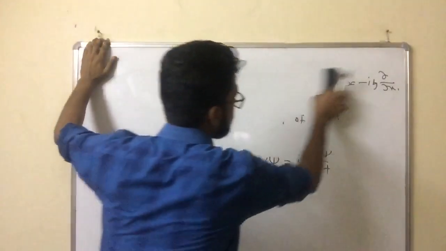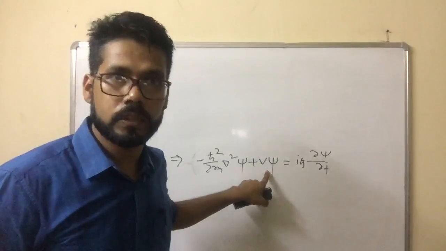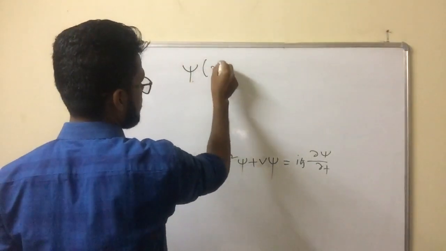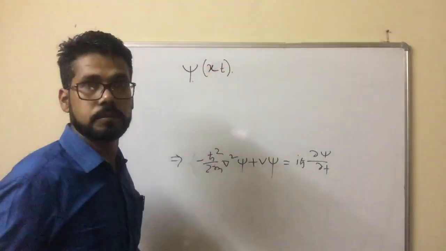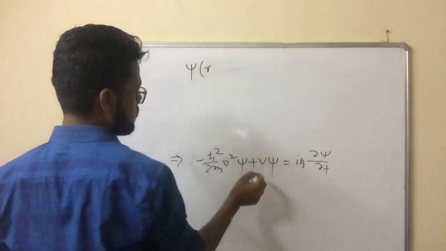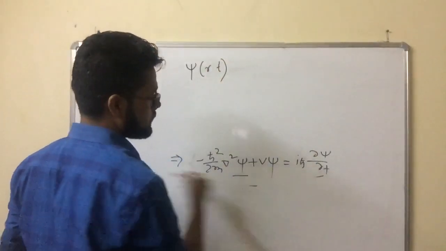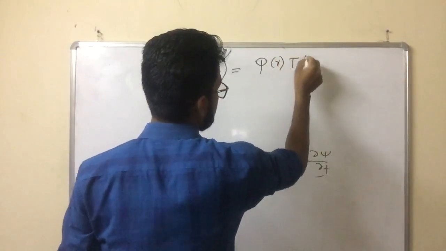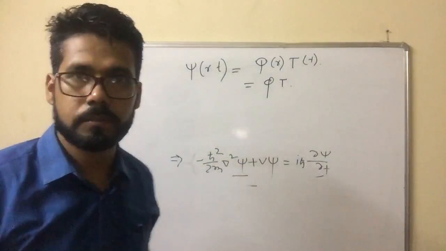In order to solve it, if the potential is independent of time, the wave function, which contains r and t, a space coordinate as well as a time coordinate, can be written using separation of variables as psi(r, t) = phi(r) T(t).